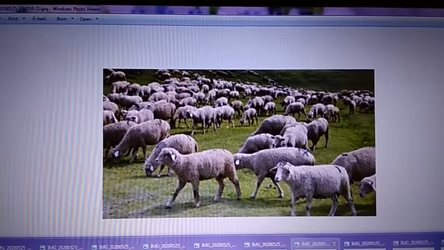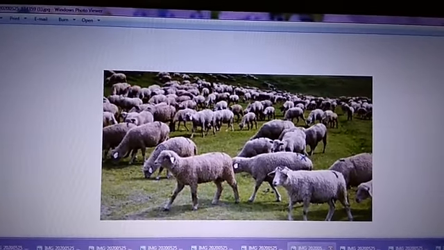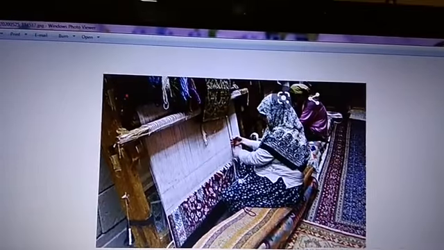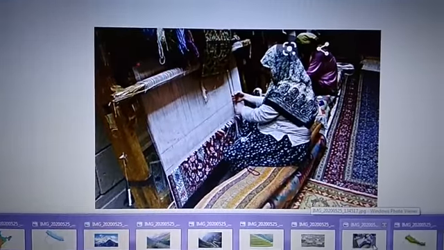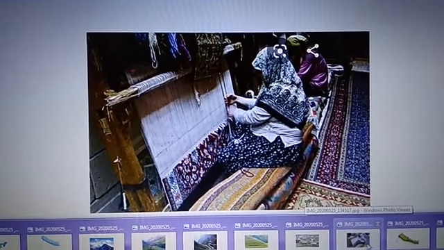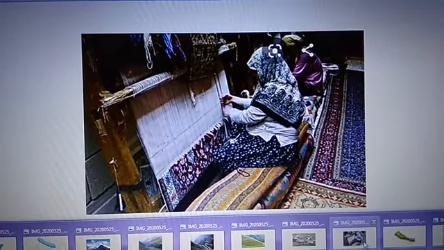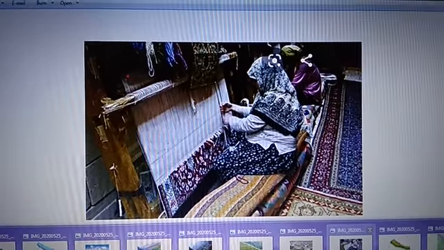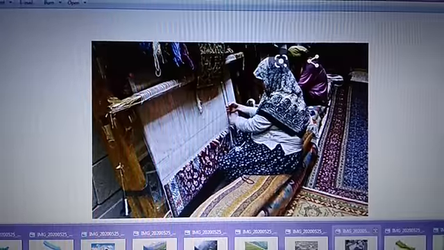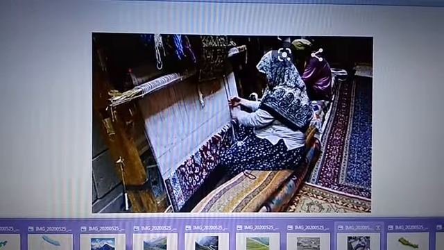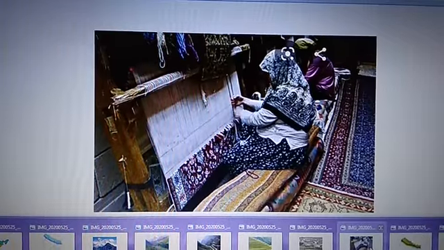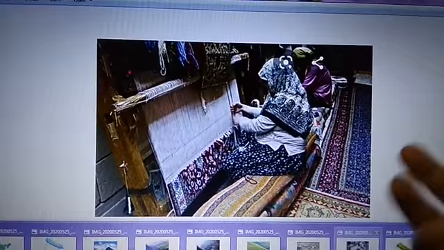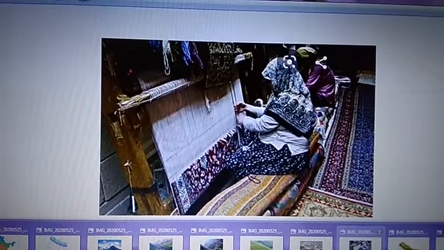Now many people are also part of cottage industry there. Now what is cottage industry? Cottage industry is basically a small scale industry. You will not find big factories in these regions like Jammu and Kashmir and Himachal Pradesh. Most of the people practice carving wood or weaving carpets or making woolens.